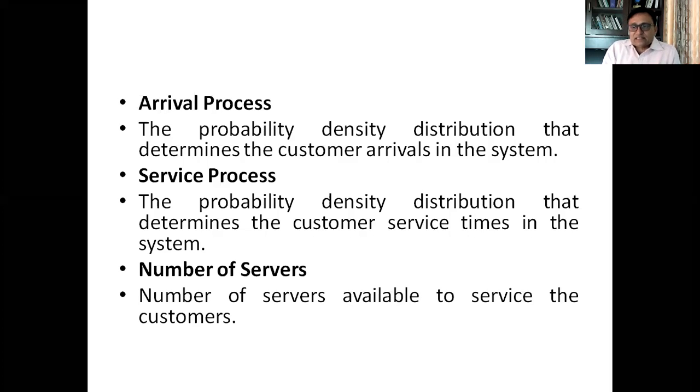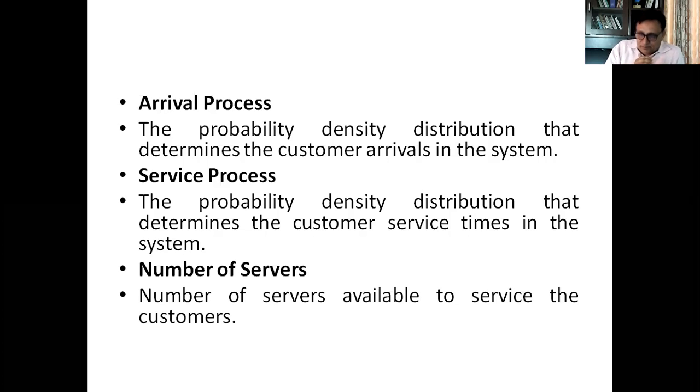Or all the 6 customers may arrive simultaneously, or all the 6 customers may arrive in the middle of the hour. So the earlier customer's arrival will not be dependent upon the future customers' arrival. They will be independent of each other.